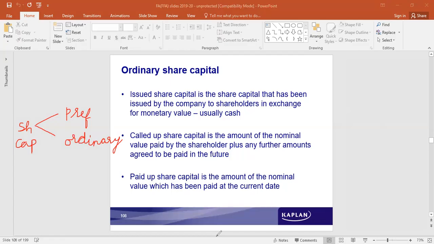So the share capital will have the percentage of dividend that would be paid also included in the title of the share capital. Let's say 5% preference share capital, 5% cumulative preference share capital, or whatever are the other features that would be mentioned in the title. So the title will have the percentage of dividend that would be paid on preference capital. And then we see whatever is the balance. I will take you to the income statement.